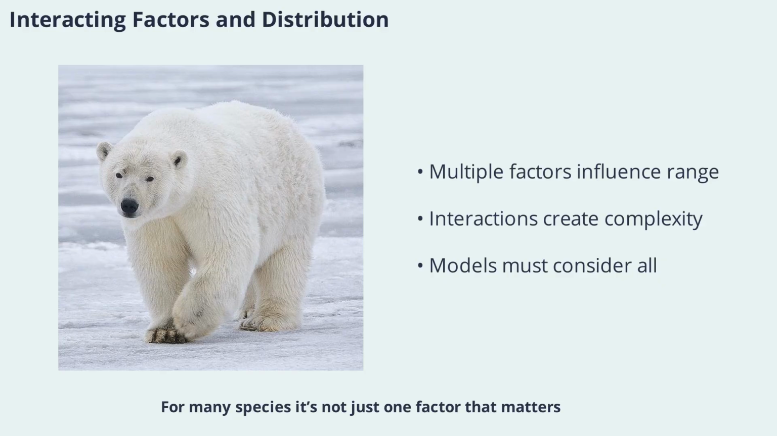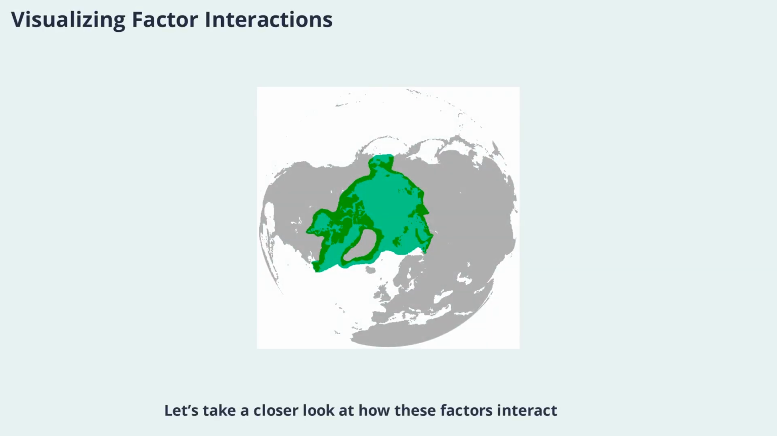For many species, it's not just one factor that matters but the interaction of several. For example, a plant might need both the right temperature and enough sunlight to thrive. If either is lacking, the plant may not survive. These interactions can make predicting species distributions challenging, but they also highlight the complexity and beauty of nature. By studying how multiple factors work together, ecologists can build more accurate models of where species are likely to be found. Let's take a closer look at how these factors interact.